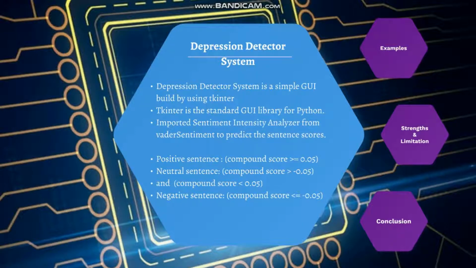It is a simple UI built by Tkinter. Tkinter is a standard UI library for Python, and for that, we can import the SentimentIntensityAnalyzer from VADER sentiment to predict the sentence score. If the sentence score is more than or equal to 0.05, it is a positive sentence. If the score is between negative 0.05 and 0.05, it is a neutral sentence, and less than or equal to negative 0.05 is a negative sentence.